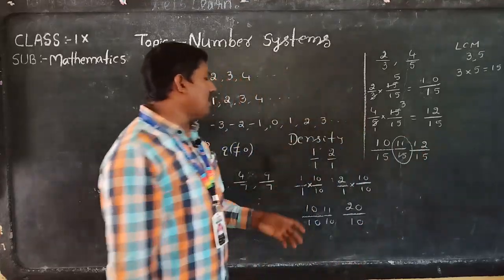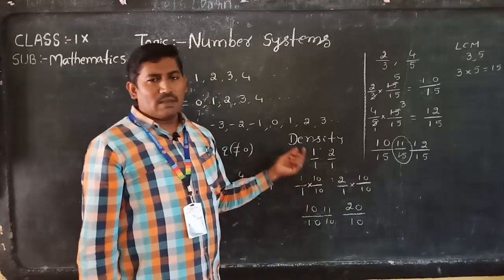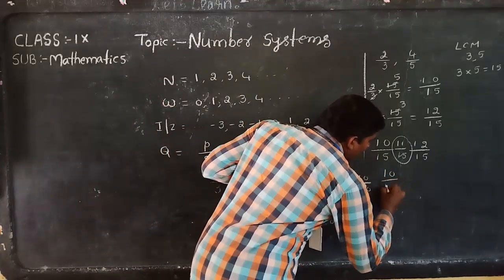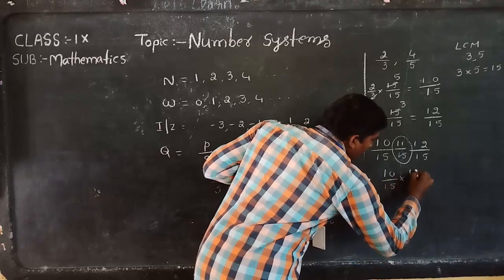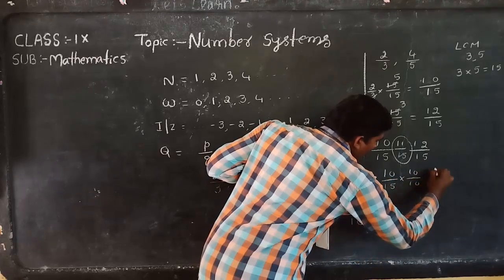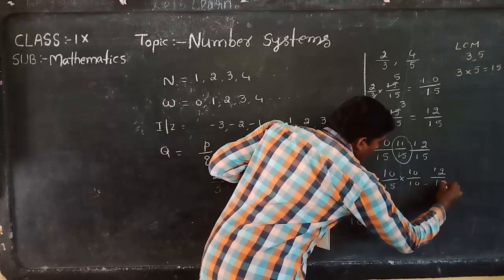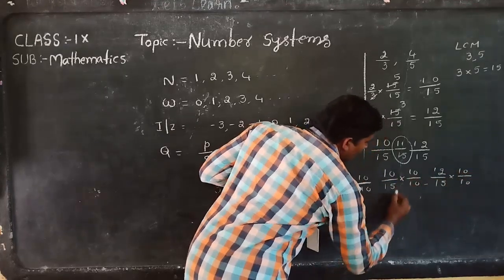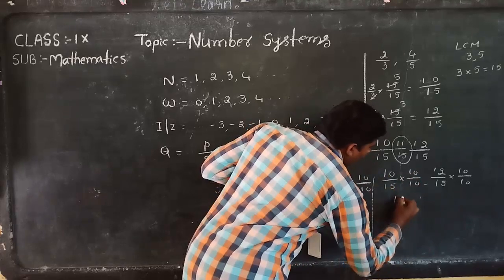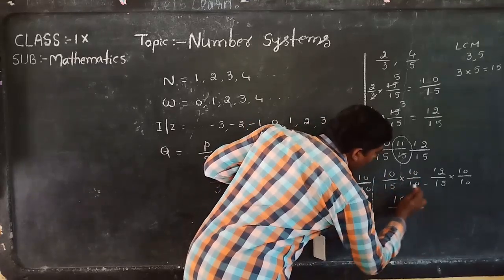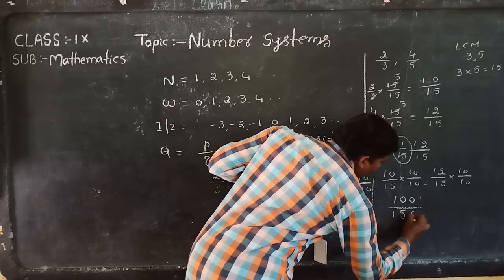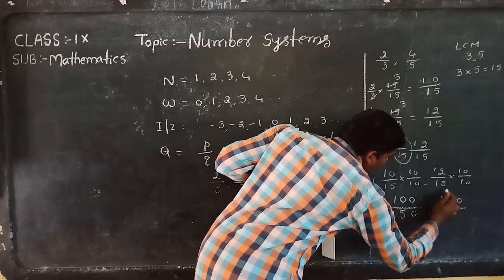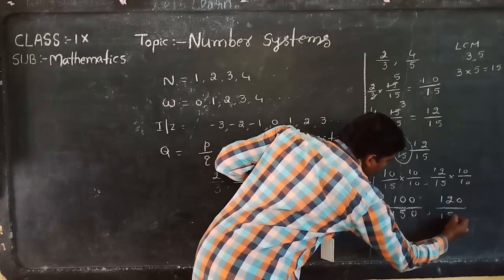What should we do? Same as in the previous example, we will multiply with the same number. 10 by 15 into 10 by 10, comma 12 by 15 into 10 by 10. Then we got 10 tens are 100 by 15 tens are 150, comma 12 tens are 120 by 15 tens are 150.